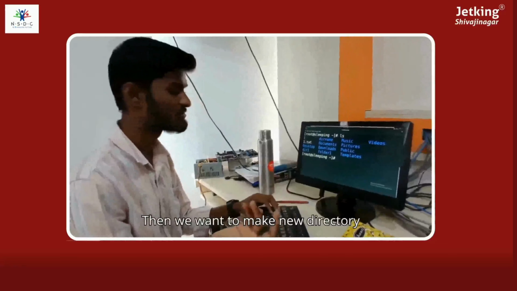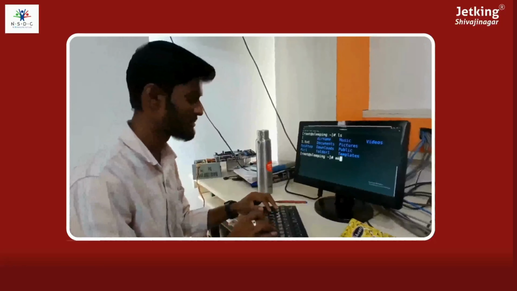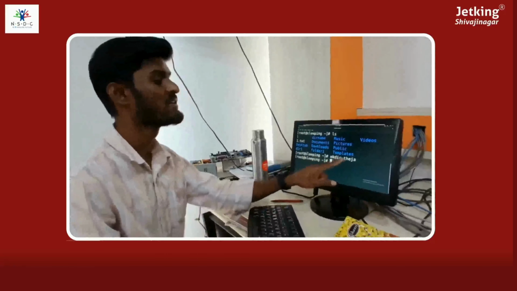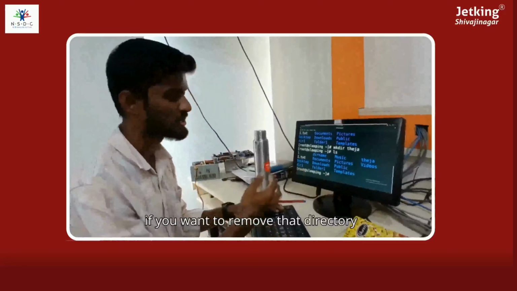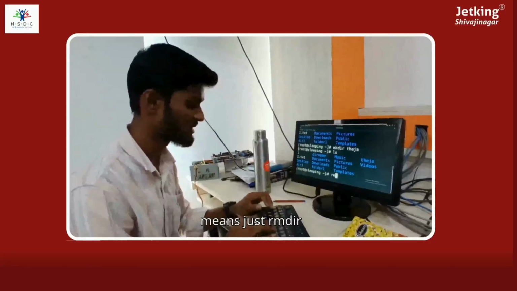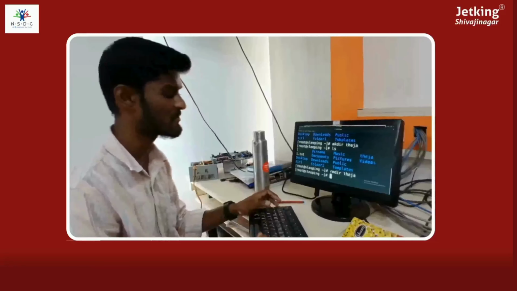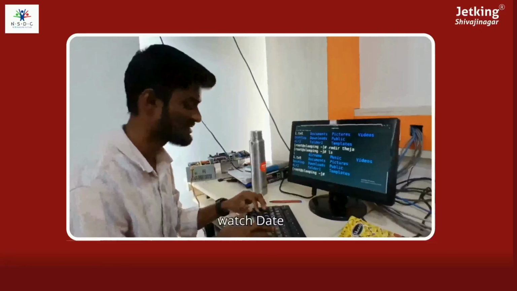Then if we want to make a new directory, we use mkdir, which means make directory. See, it's assigned. Then if you want to remove that directory, just type rmdir plus the file name and press enter. It removes it.